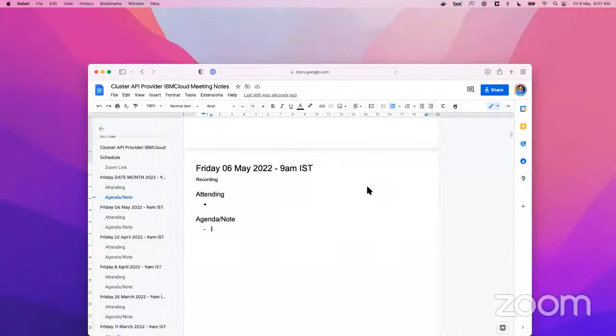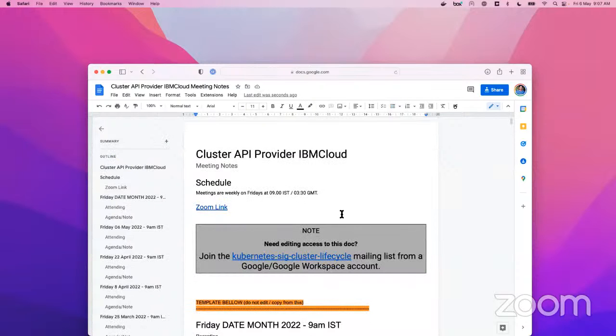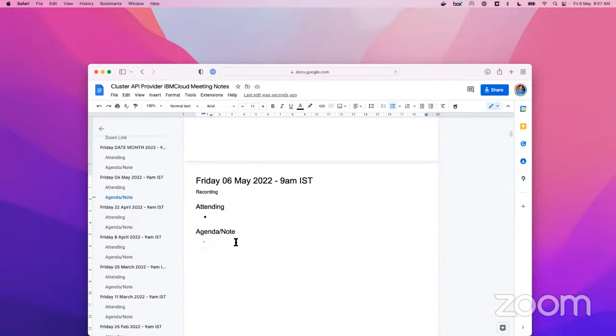Morning, folks. So today is 6th May 2022. We are in the Cluster API meeting for IBM Cloud. Let's get started. So as usual, we will discuss. Okay, so today we will discuss about the release.